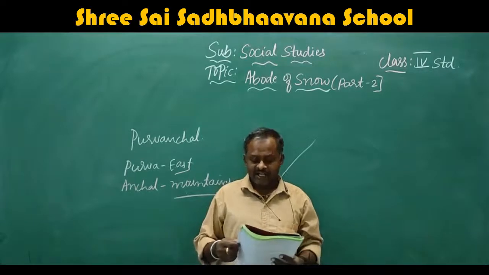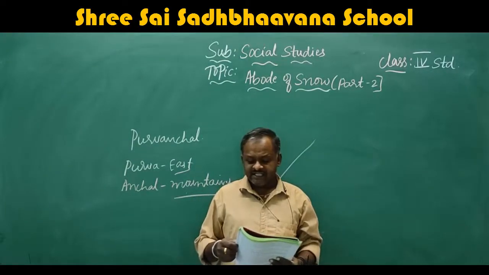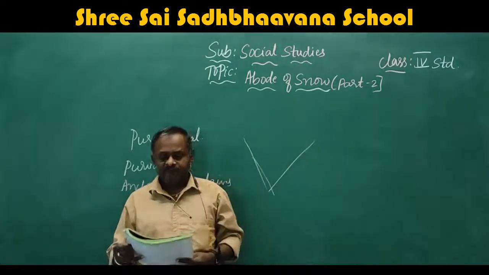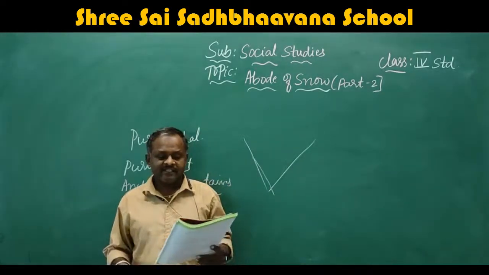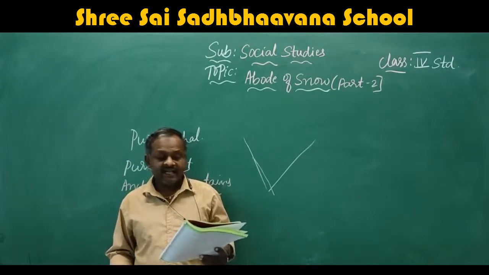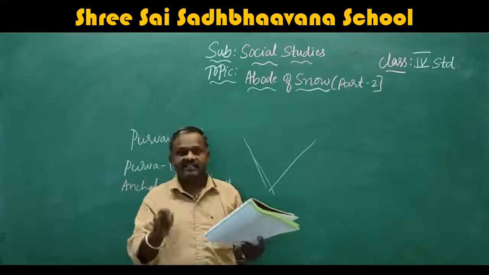The Garo, Khasi, Jaintia, Naga and Mizo hills together form the Purvanchal. These are the hills present in the Purvanchal. Once again I will repeat: Garo, Khasi, Jaintia, Naga and Mizo. These are the names of the hills.